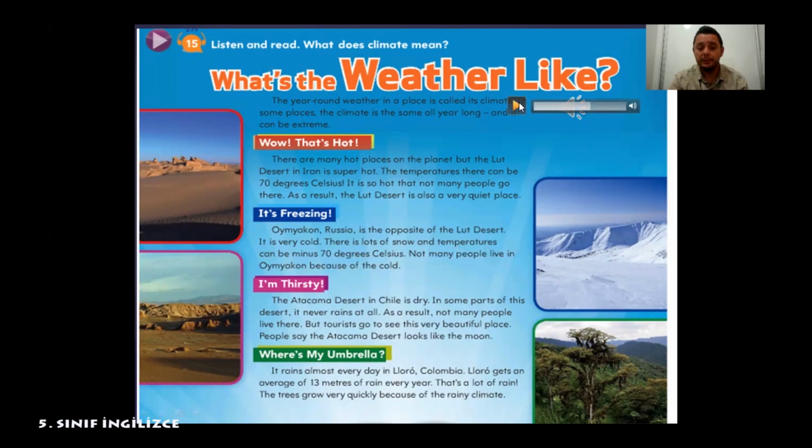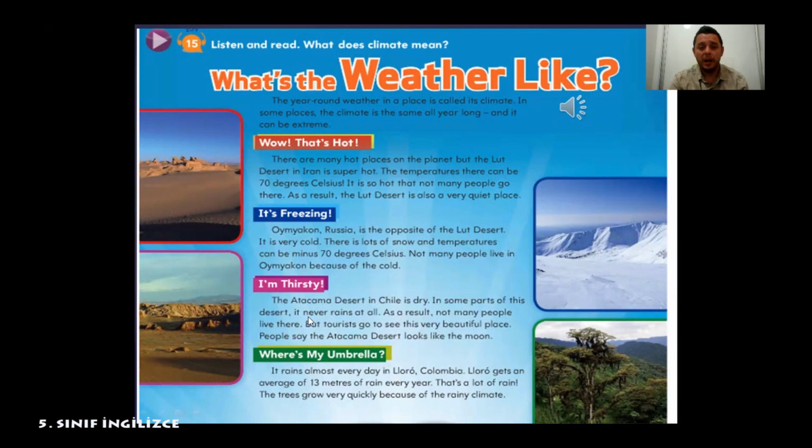I'm thirsty. I'm thirsty. The Atacama Desert in Chile is dry. In some parts of this desert, it never rains at all. As a result, not many people live there. But tourists go to see this very beautiful place. People say the Atacama Desert looks like the moon.